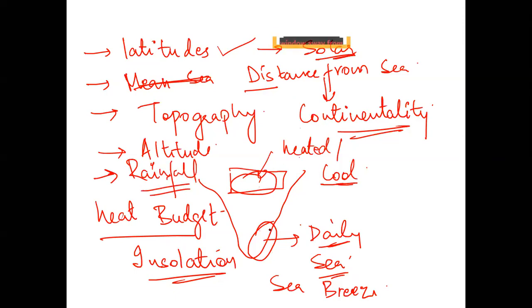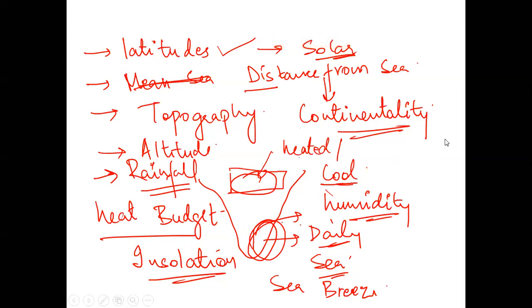Saying moisture is better because when you are close to a sea region or a coastal region, you have a certain humidity level which is maintained in that area, and because of that, the overall temperature of that area is lower compared to the continental region. I have another student who's saying that this is also the reason why we get moderate climate and heavy rainfall in the coastal region. This was exactly what I was going to tell you further.